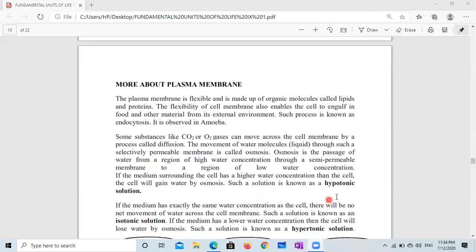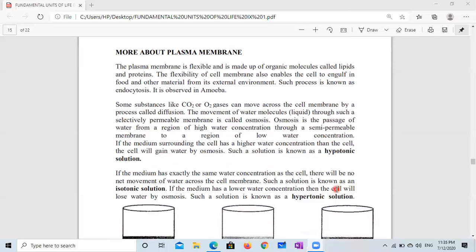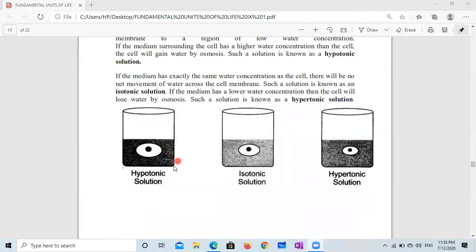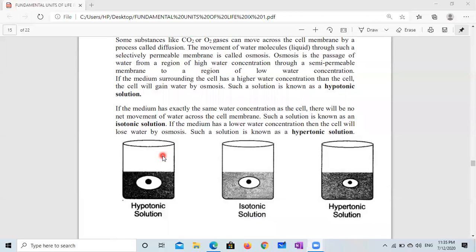Such a solution is known as hypotonic solution. So in case of hypotonic solution, water concentration is more, so water enters inside the cell and the cell swells up. If the medium has exactly the same water concentration as the cell, there will be no net movement of water across the cell membrane.